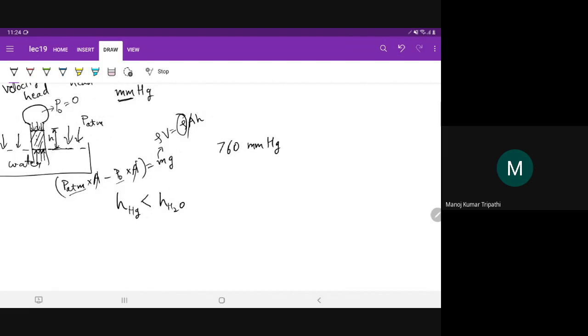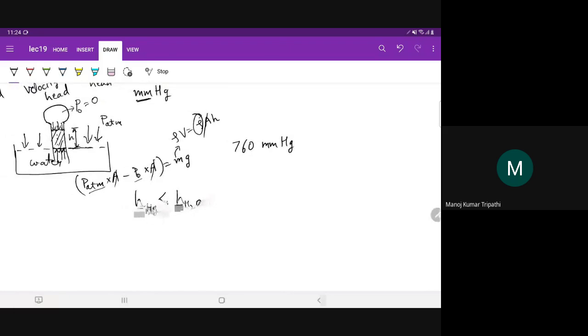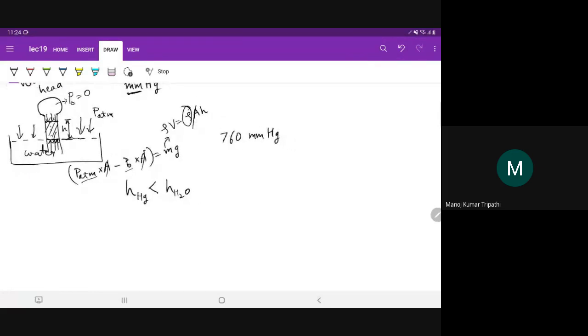That's how this unit works. They write 760 mmHg is the atmospheric pressure, because that's how much the mercury will rise in this tube. And can you guess how much the water fluid will rise in the same tube if you had a longer tube? So it will be 760 times 13.6 millimeter of water, if we use that unit, millimeter of water.